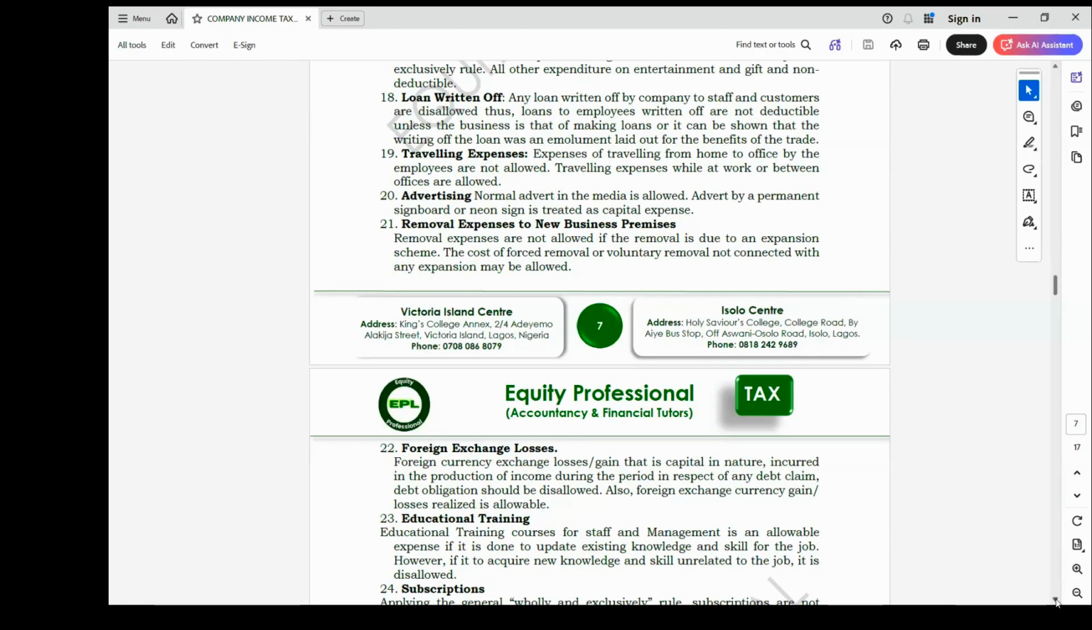For instance, your employer employs you as an accountant. You now want to become a lawyer, or you want to become a doctor who will be operating in a hospital. So they are now sponsoring you. That is different from your existing knowledge, and such will not be allowed.